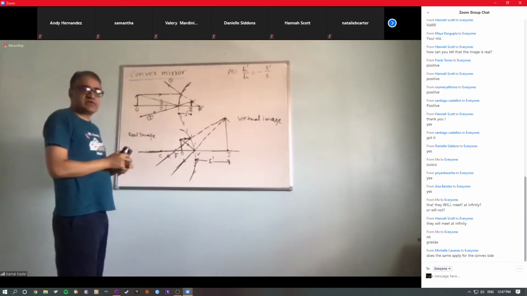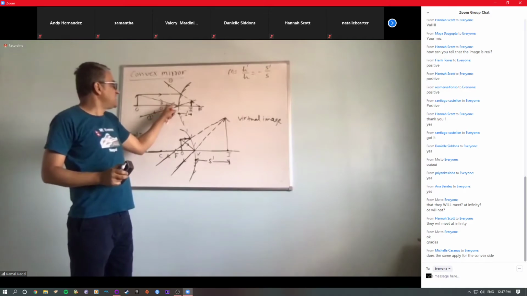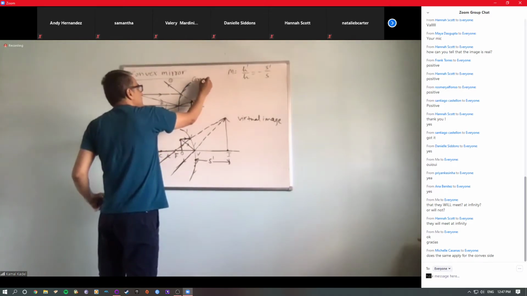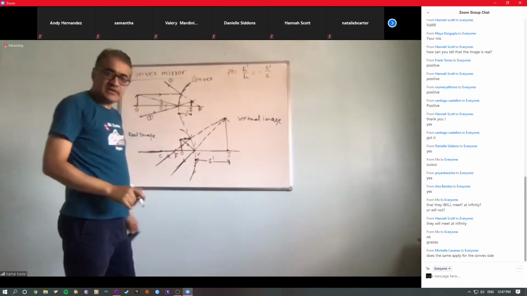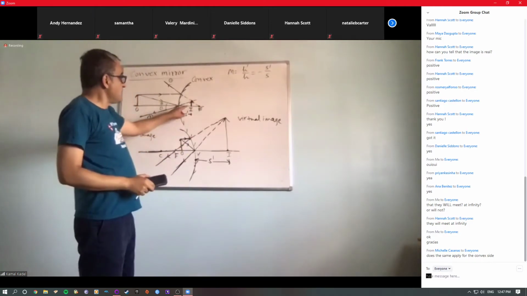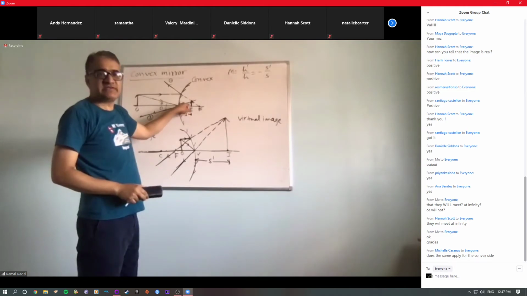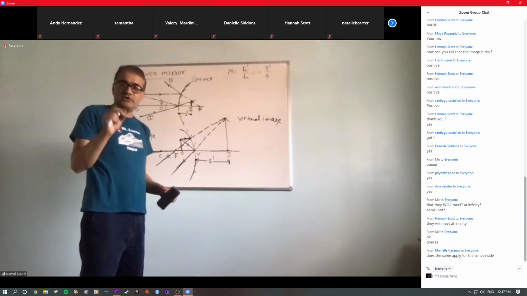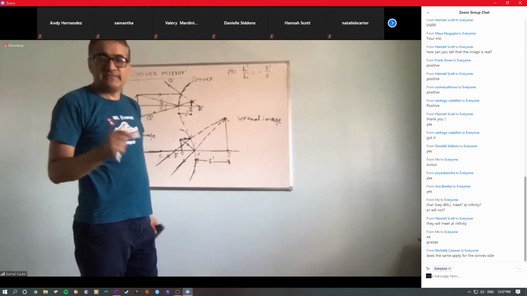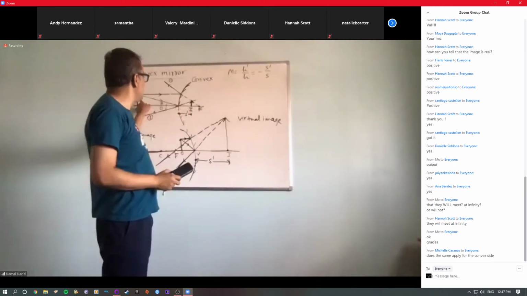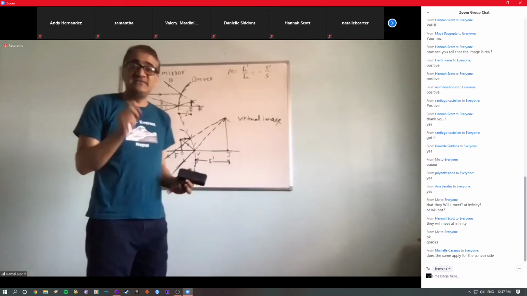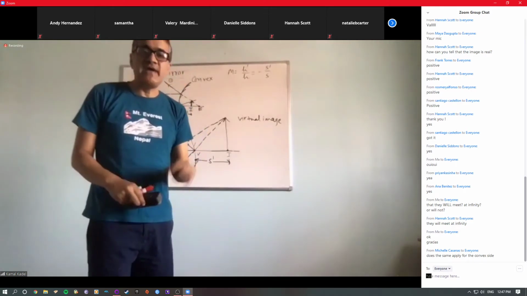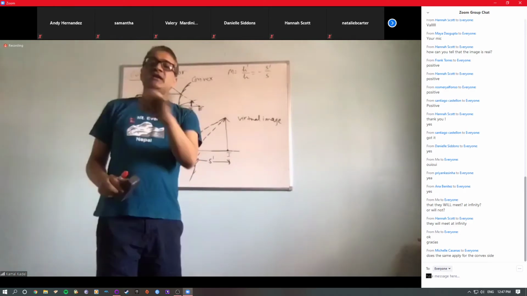You understand my point, right? No matter where you put the object, a convex mirror always forms a virtual image. And the virtual image formed by a convex mirror is always smaller than the object. So that's the very important point to distinguish between the virtual image formed by a convex mirror and a concave mirror.